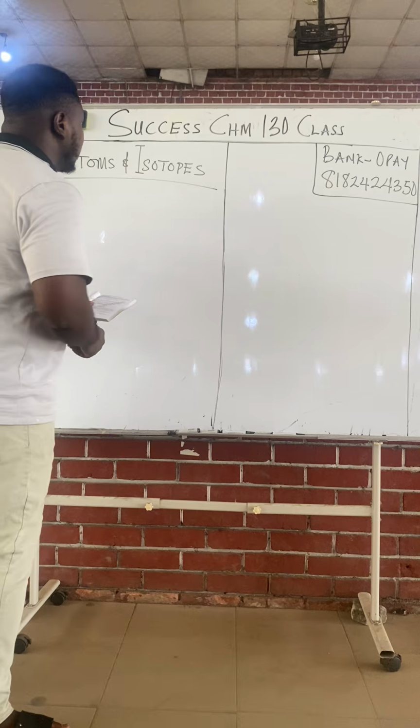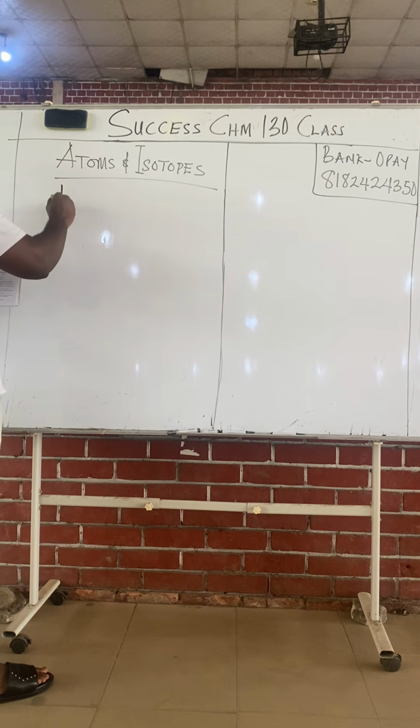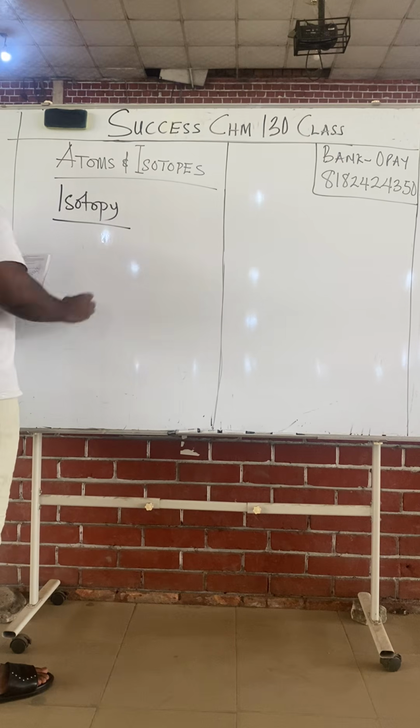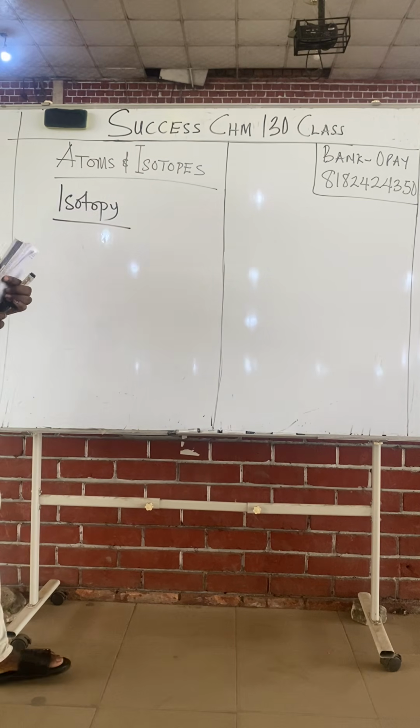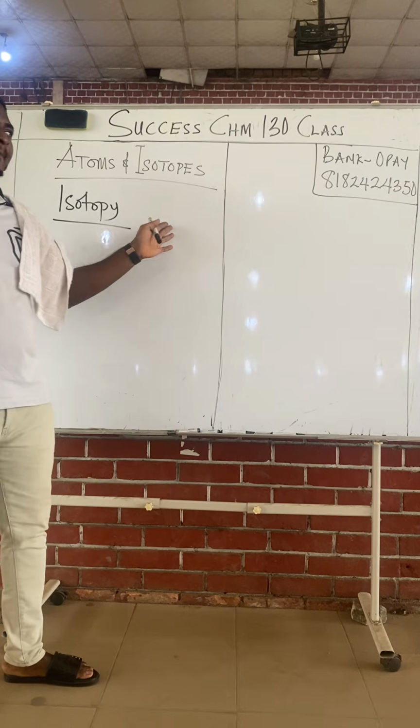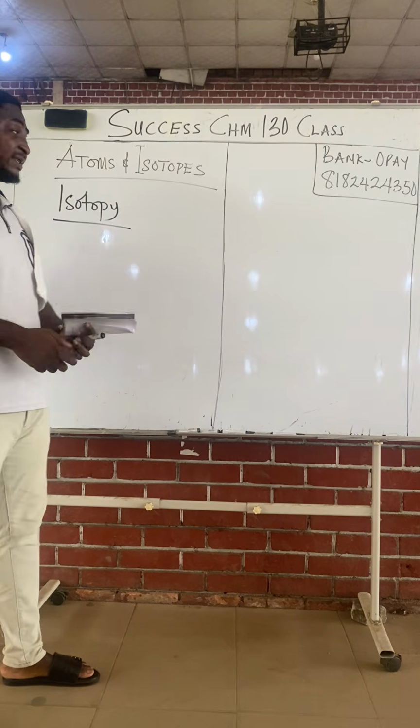Class, this phenomenon is known as isotopy. This phenomenon is known as what? This phenomenon is known as isotopy. Isotopes are atoms that have the same atomic number but different mass number.